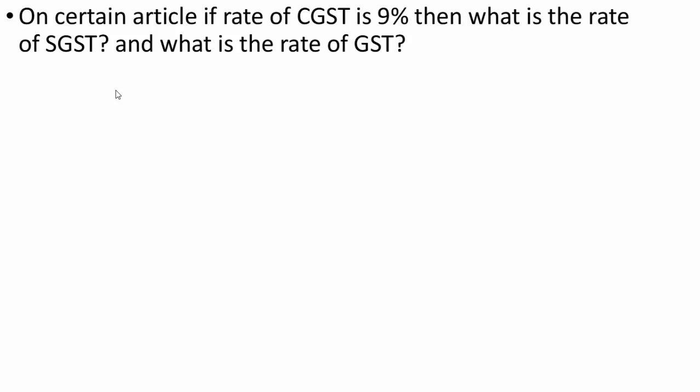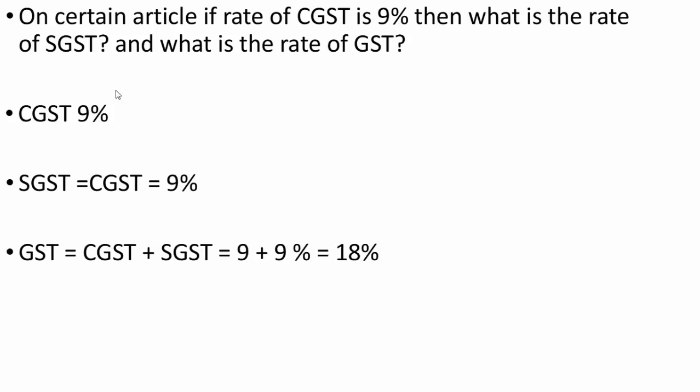Next problem. On a certain article, if rate of CGST is 9%, what is the rate of SGST? And what is the rate of GST? We know that CGST is given 9% and CGST and SGST have the same rate. Therefore, SGST is also 9% and GST is nothing but CGST plus SGST, that is 9 plus 9% equal to 18%.